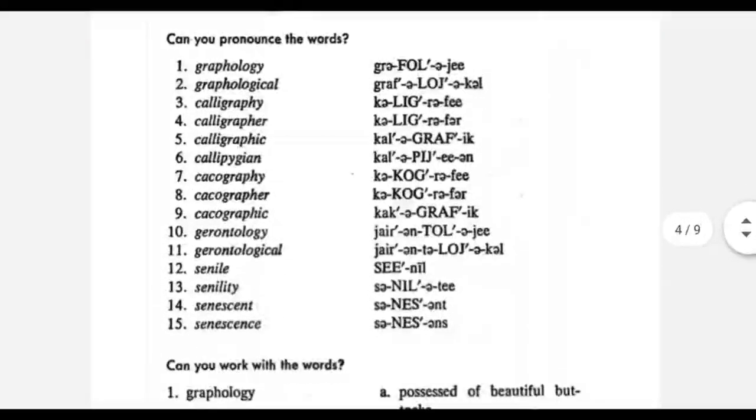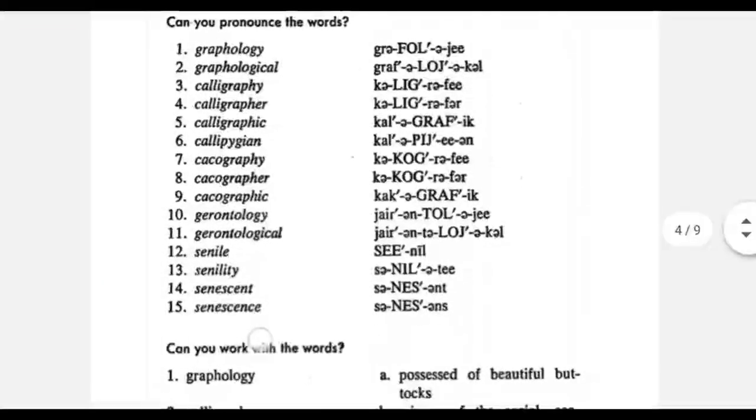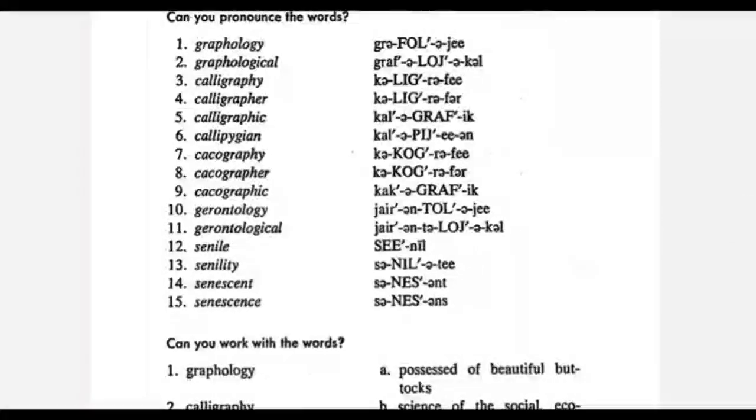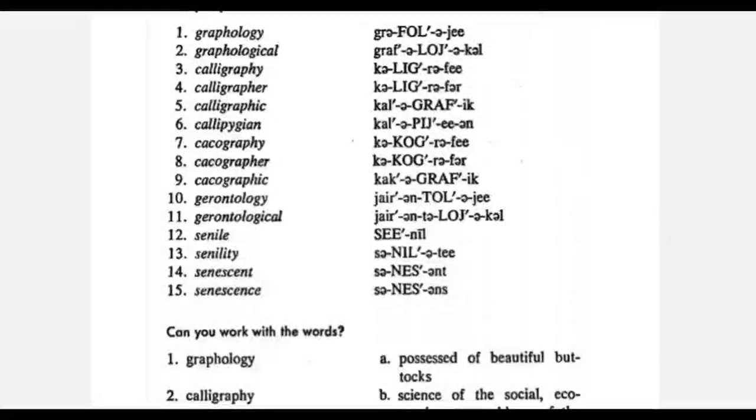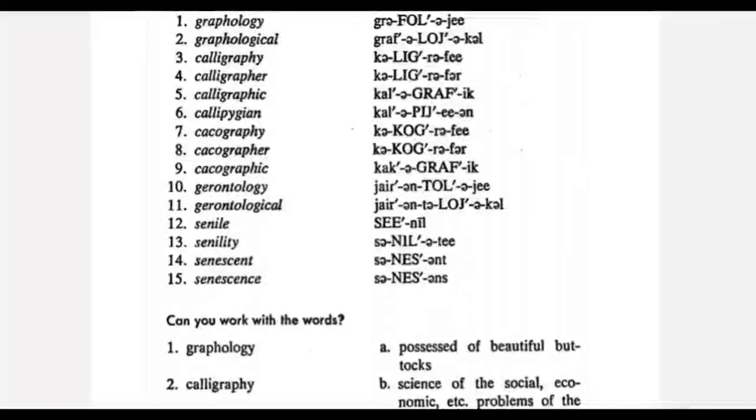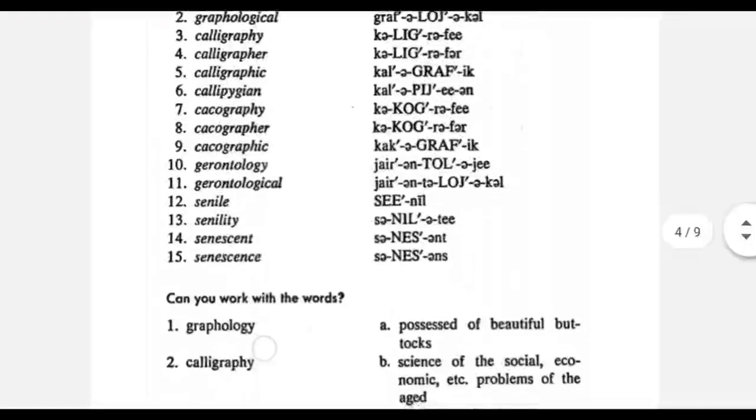Then is the pronunciation: graphology, graphological, calligraphy, calligrapher, calligraphic, cacography, cacographer, cacographic, gerontology, gerontological, senile, senility, senescent, and senescence.